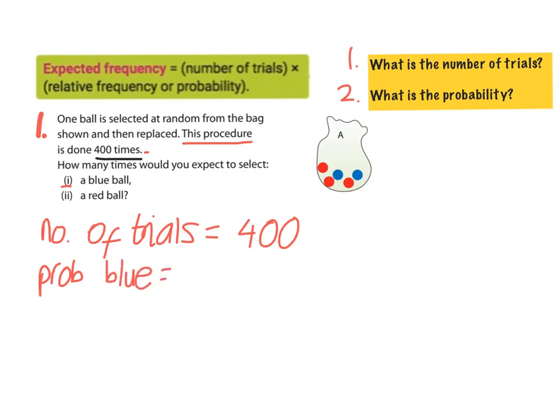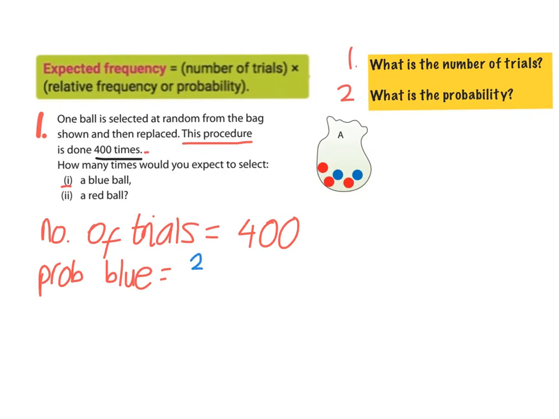In order to find out that probability, sometimes the question might tell us, but sometimes we need to figure it out ourselves. In this case, we need to look at this bag here. We want to find the probability of getting a blue ball. How many blue balls are there in that bag? There are 2.